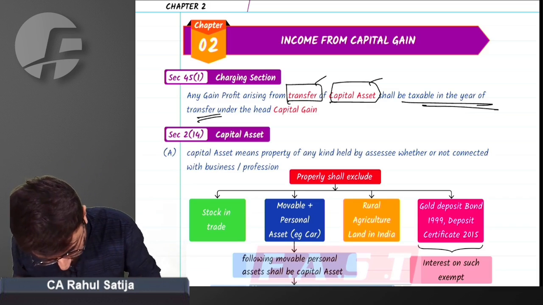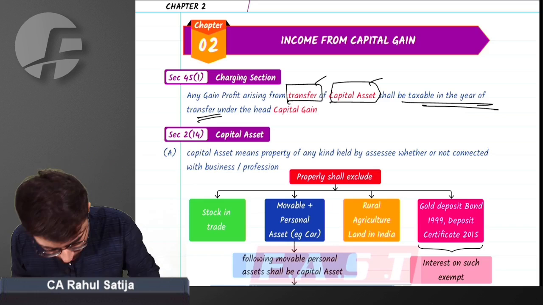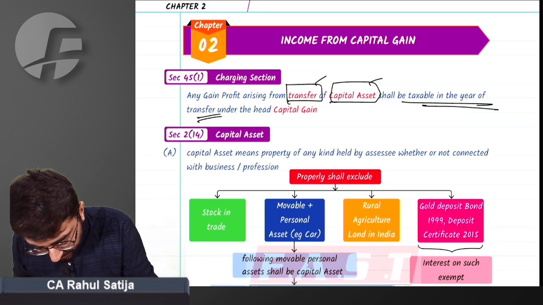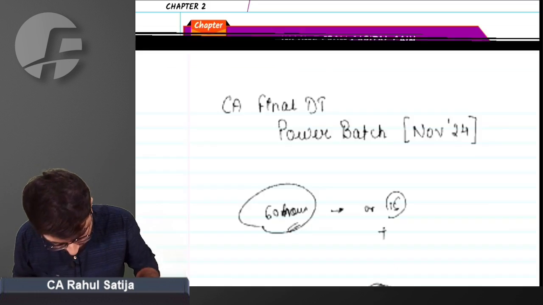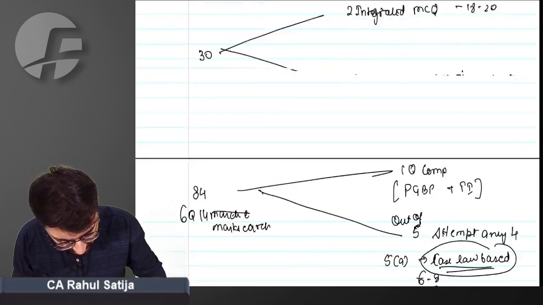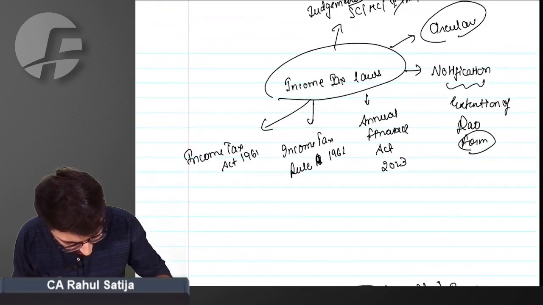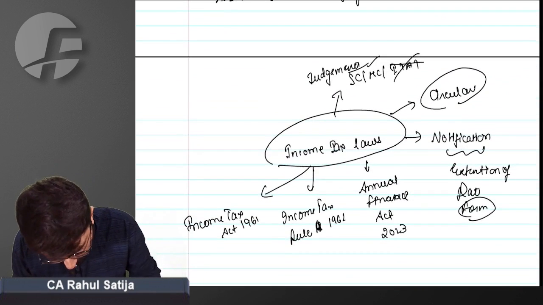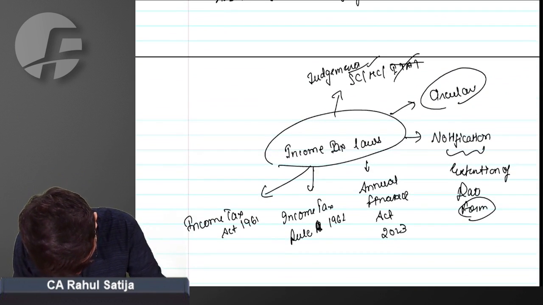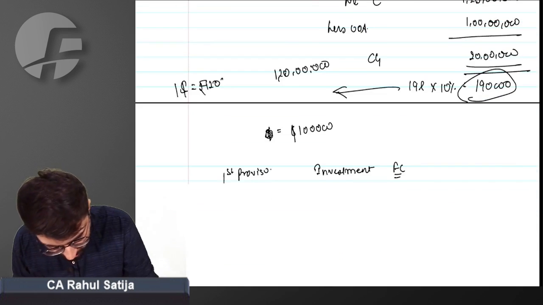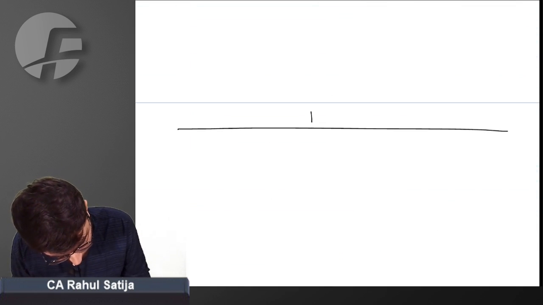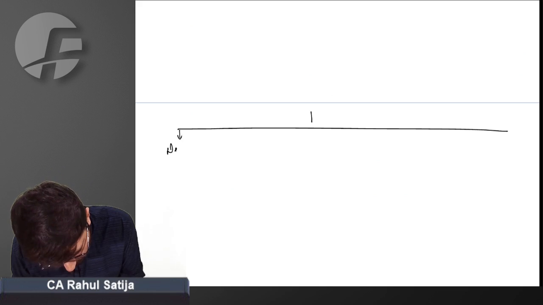First of all, let me brief you how the chapter flows. So it will be easier for you to understand where we stand right now. Always, when you are studying capital gain, you need to understand that you have to bifurcate this chapter into parts. First part is definition. Capital gain.